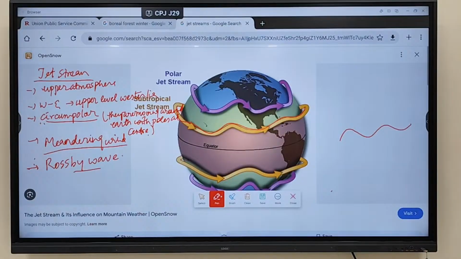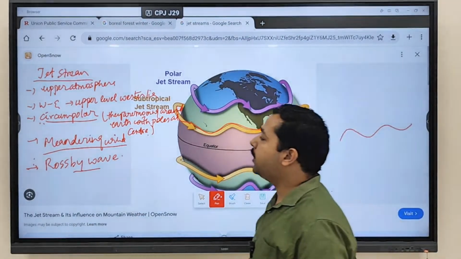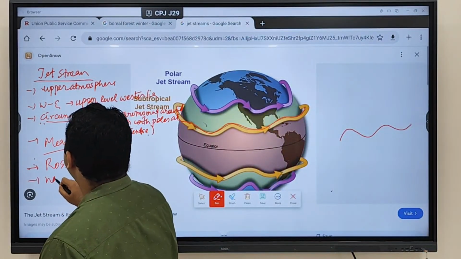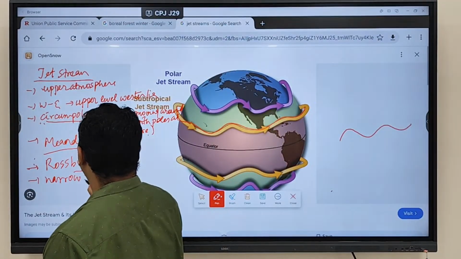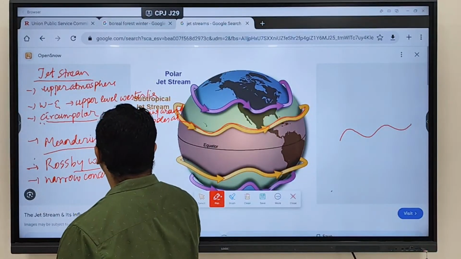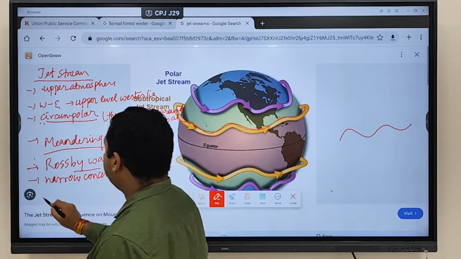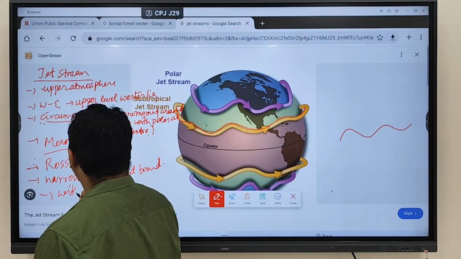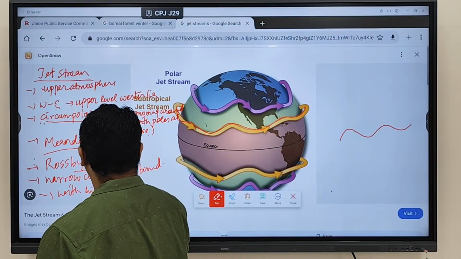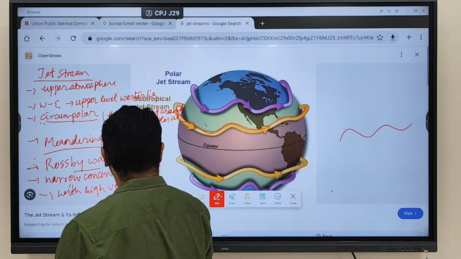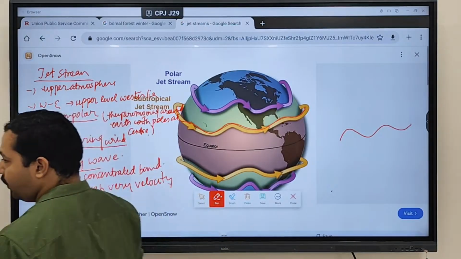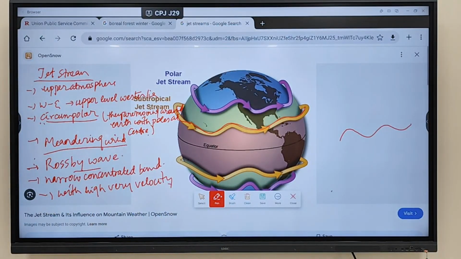Fine. Then they are moving in a narrow concentrated band with a very high velocity.